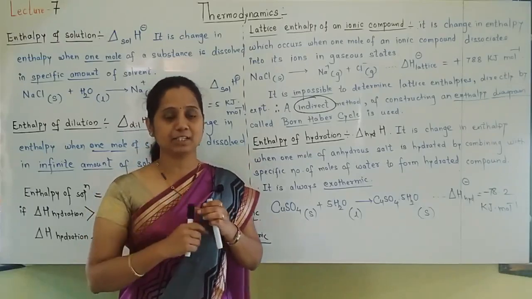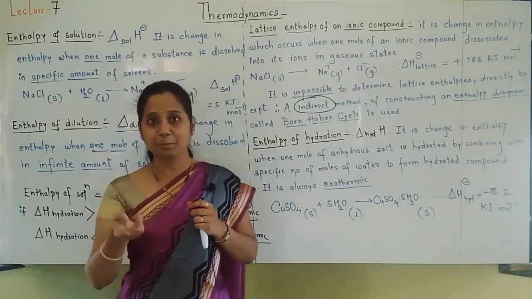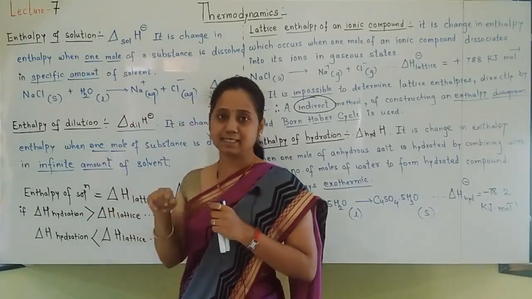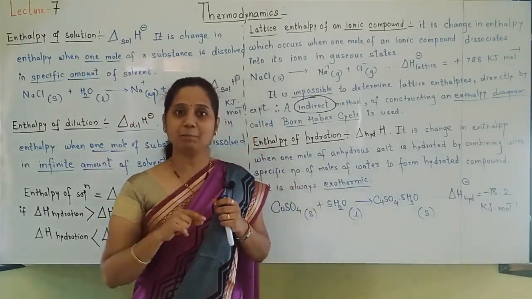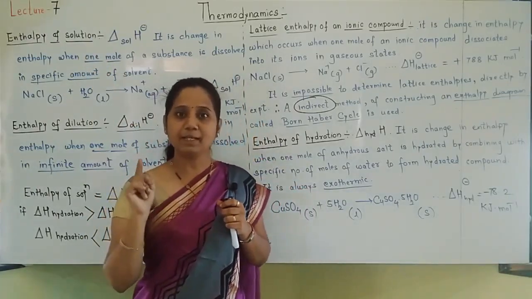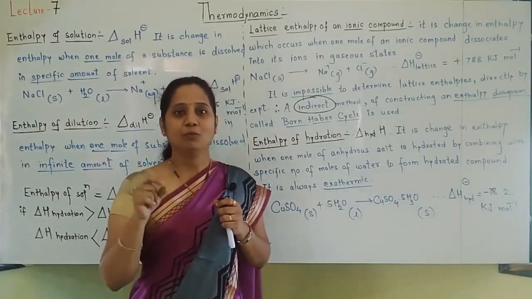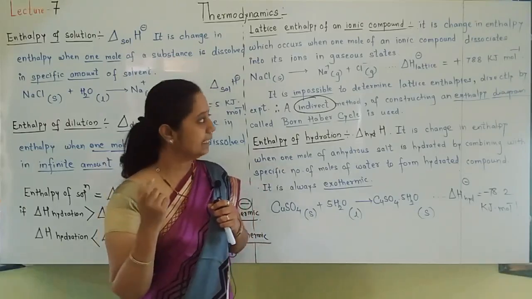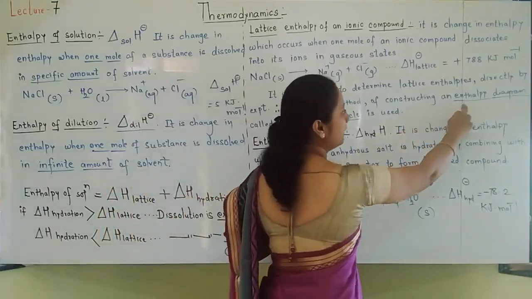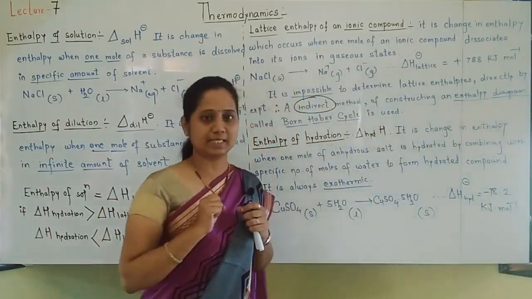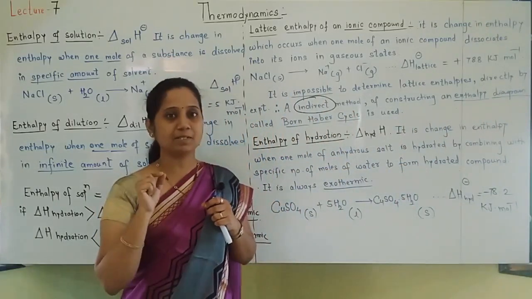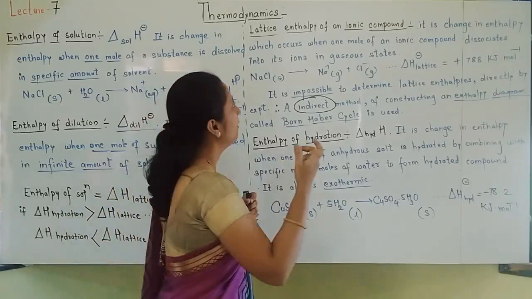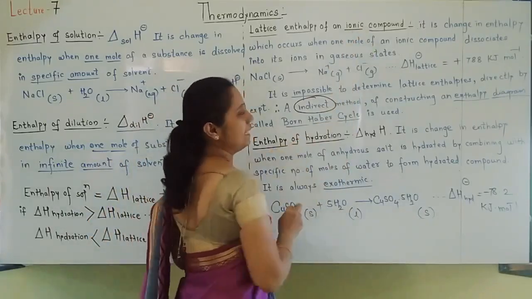Lattice enthalpy construction should be done. Why lattice enthalpy? Because to calculate enthalpy of solution we need lattice enthalpy, and finding lattice enthalpy directly by experiment is not possible. We must construct a Born-Haber cycle. It is one type of enthalpy diagram which is constructed. In your syllabus, we are going to construct the Born-Haber cycle for the ionic compound NaCl.